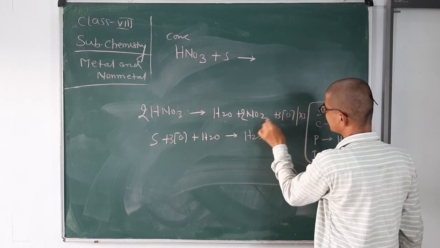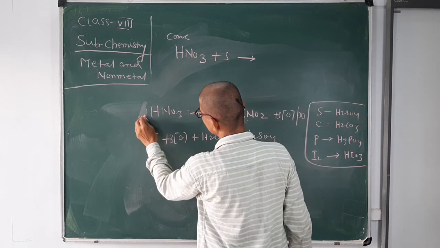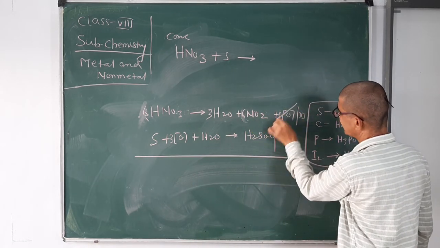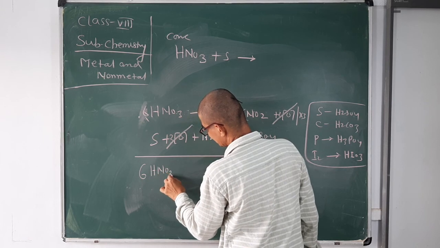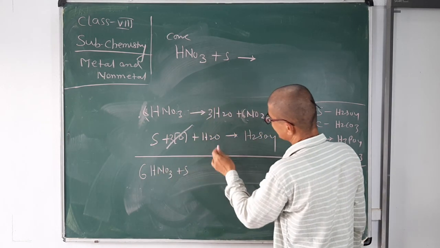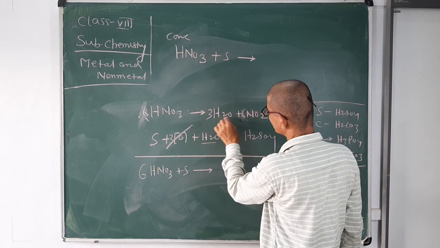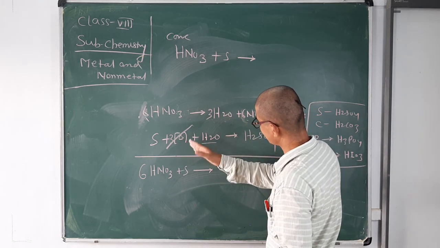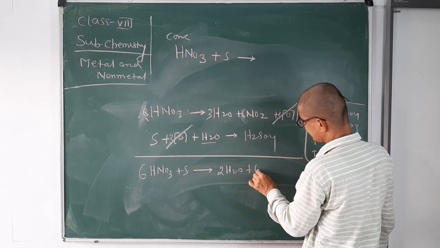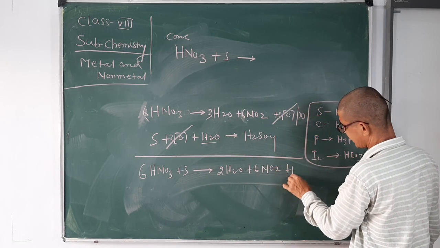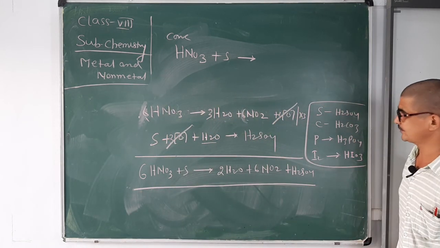So 3 is multiplied here: 3 twos are 6, and on this side it is also 3 twos are 6. Now in the overall reaction, nascent oxygen should be cancelled. So 6 molecules of nitric acid react with sulfur, and after the arrow, 1 water molecule on the reactant side and 3 water molecules on the product side, so the reactant is subtracted. So 2 molecules of water are here, and 6 nitrogen dioxide and sulfuric acid. So this is the complete reaction and it is also balanced.